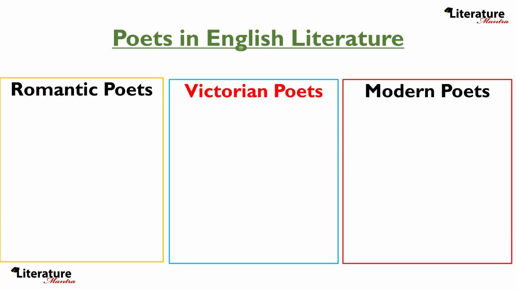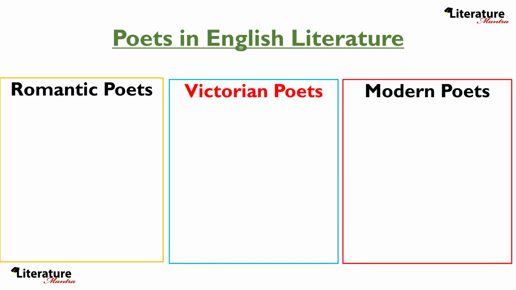Another example can be if you are making notes about major poets in English literature. You can organize them in literary ages. So all poets of Romantic era should be noted down in one place. All poets of the Victorian age should be in another place. All modern poets should be in another place. The basic idea is that topics should be connected with one another, and those topics which are connected with one another should be placed in one place or one notebook. This is to ensure that you can easily revise when the need arises and things stay organized.